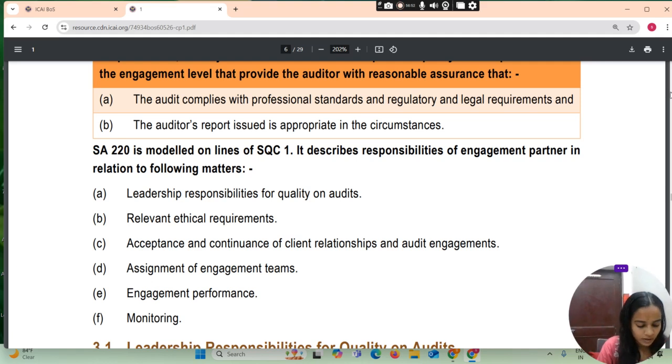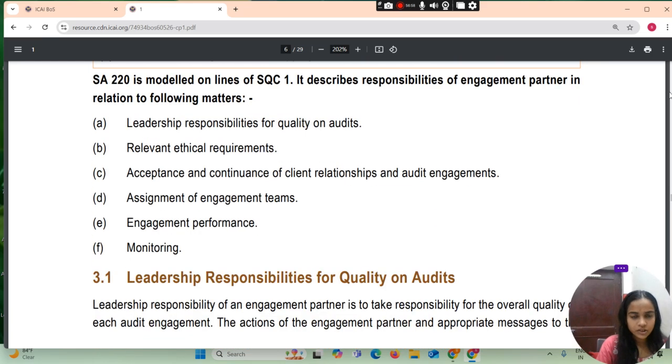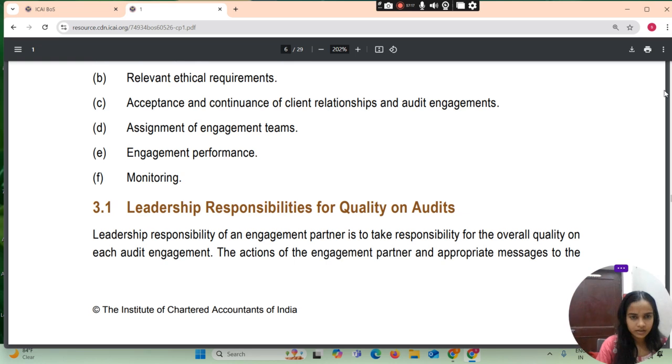SA 220 is modeled on the lines of SQC-1 that describes the responsibility of the engagement partner in relation to the following matters. Leadership responsibility for quality on audits, relevant ethical requirements, acceptance and continuance of client relationship and audit engagement, assignment of audit engagement teams, engagement performance and monitoring.